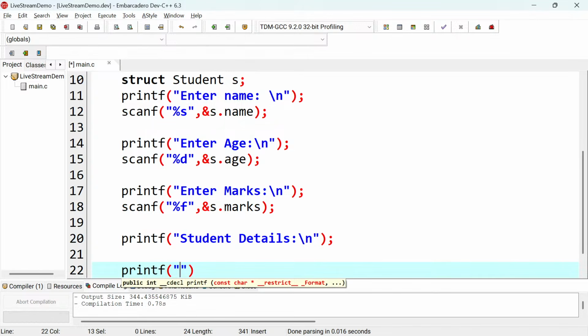I also put that address operator with scanf. So guys, please make use of the address operator whenever you are working with scanf, not with printf. I think that's what you need to look at as well.